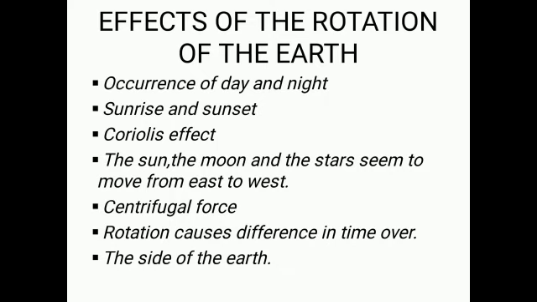Now, due to the rotation of the Earth from west to east, the sun, the moon, the planets and the stars appear to move from east to west across the sky. The sun appears to rise in the east and set in the west. How? The apparent movement of the sun and other heavenly bodies is in a direction opposite to that of the rotation of the earth. This is similar to what you observe through a window of a moving train. The trees and the houses and the fields on either side of the railway track appear to move in the direction opposite to that of a speeding train.